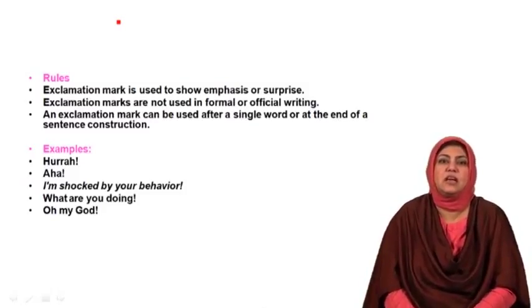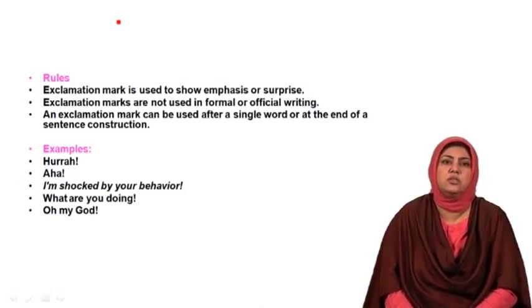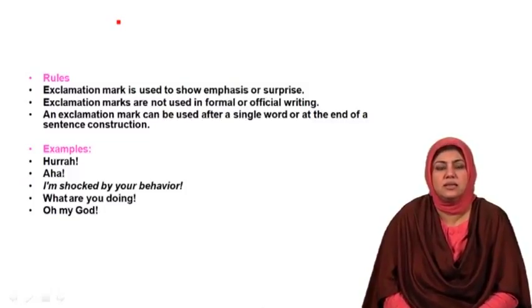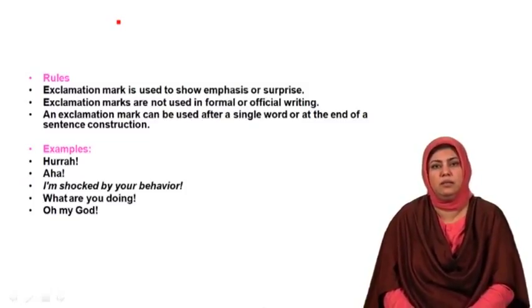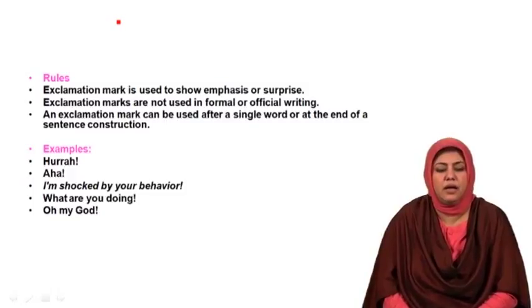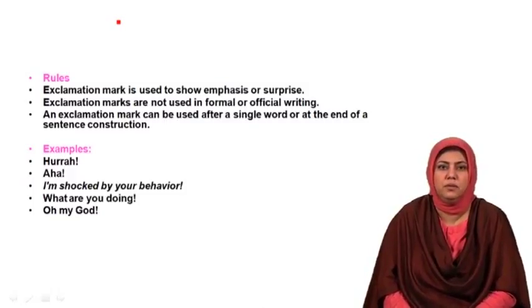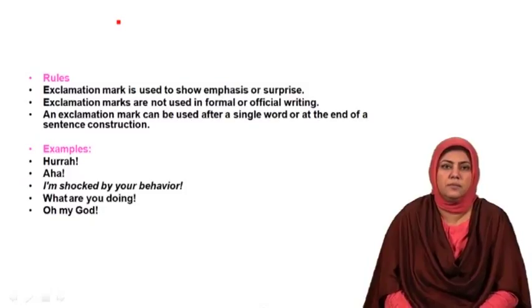Dear students, when it comes to writing, you cannot show your emotions, feelings through stress, unstress, or intonation because it is a written communication. In that case, exclamation mark comes to help. And if I'm shocked by your behavior ends up with a full stop, it would represent my first way of saying that where it was monotoned.